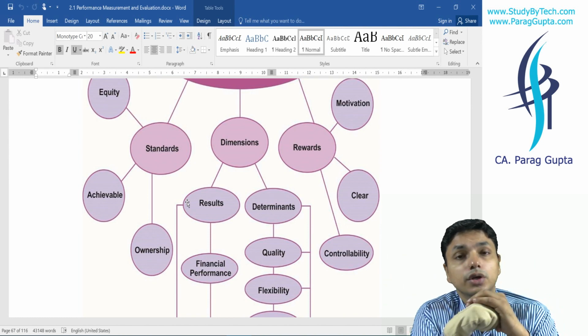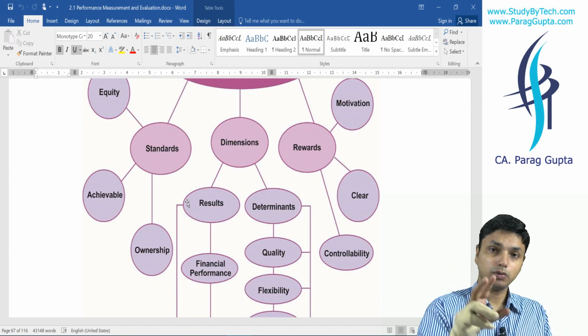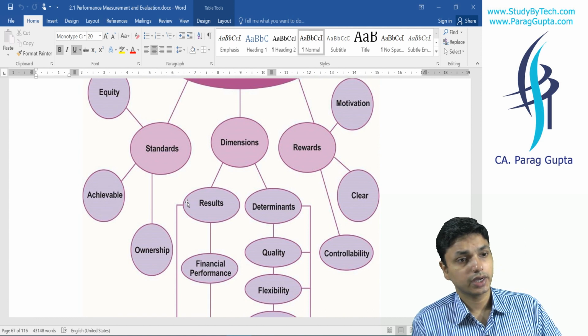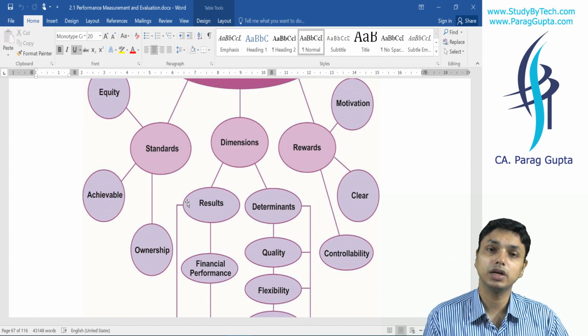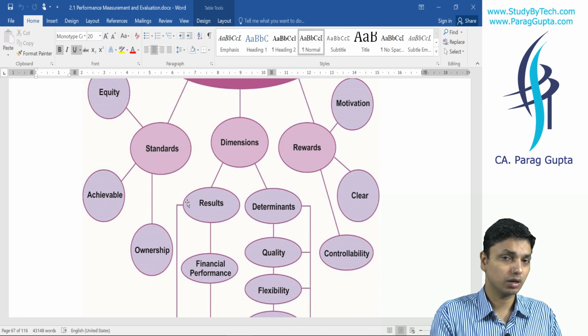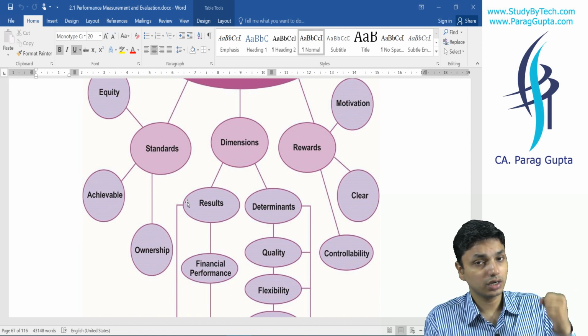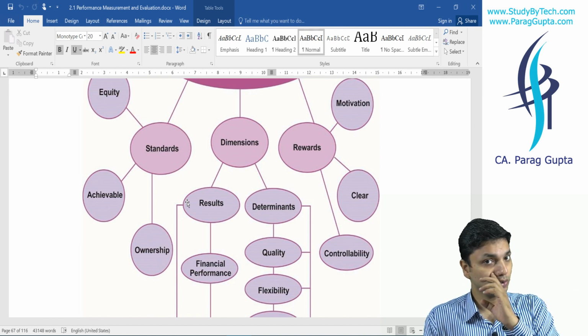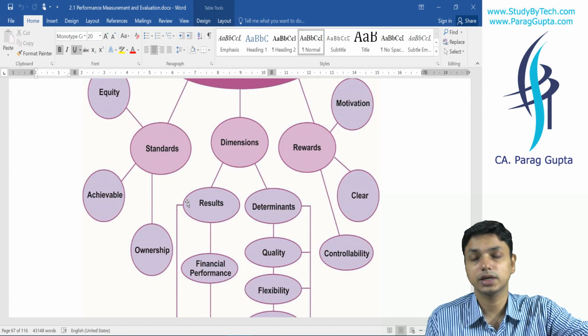Third, controllable. We understood today about market size and market share variance, and we saw that market size is totally uncontrollable in nature. We cannot control it. So our rewards shall not be based on market size variance. They shall be based on market share variance. So something that is under our control shall be thought about, and we shall not think about the things that are not in our control.